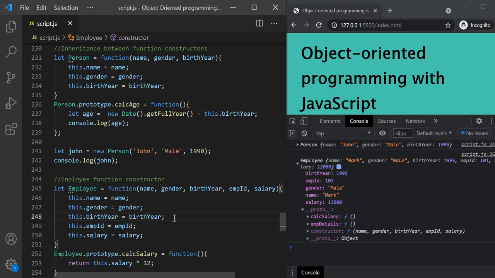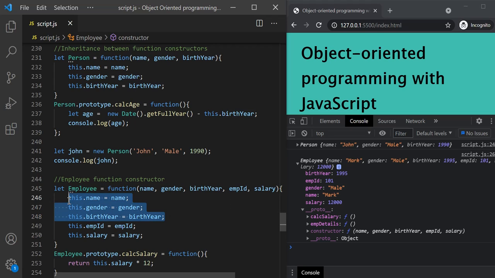So what is the solution here? The solution is, we can inherit these three properties from this person constructor instead of setting them for employee here. So we want to inherit the name, gender, and birth year properties of this person function constructor inside the employee function constructor. And how can we do that?